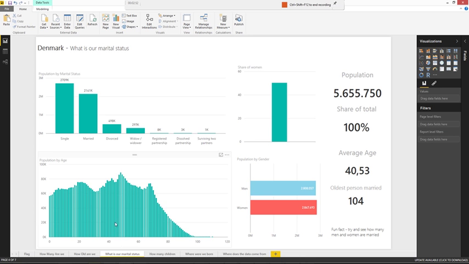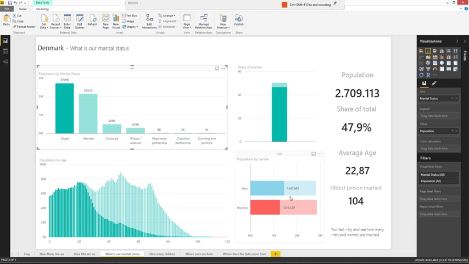In the data we also have access to the marital status. We can see that 2.7 million are single. We can see that there are more single men than women. We can also see that after we turn around 20 we begin to get married.